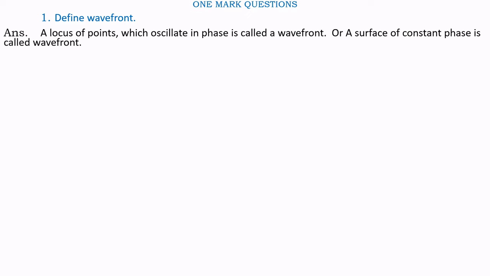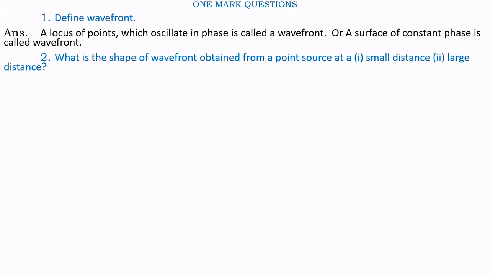1 mark questions. Question number 1. Define wavefront. Answer. A locus of points which oscillate in phase is called a wavefront, or a surface of constant phase is called wavefront.